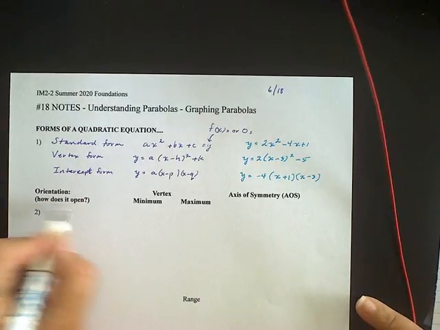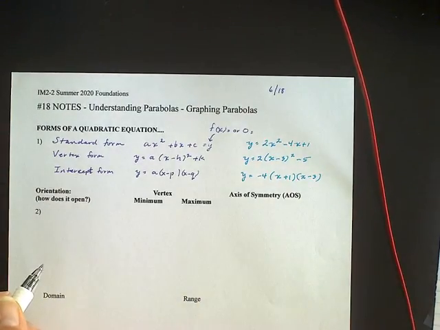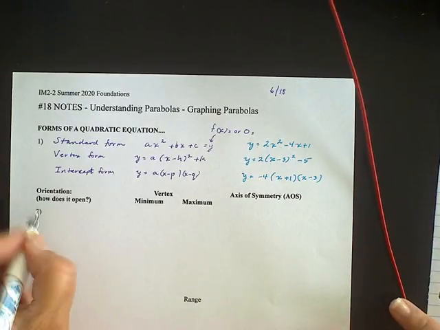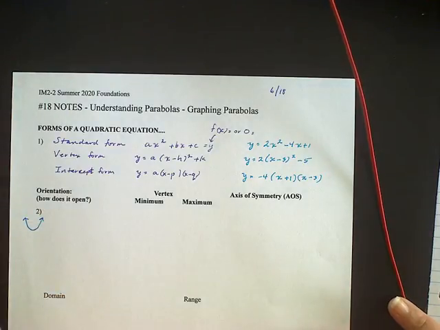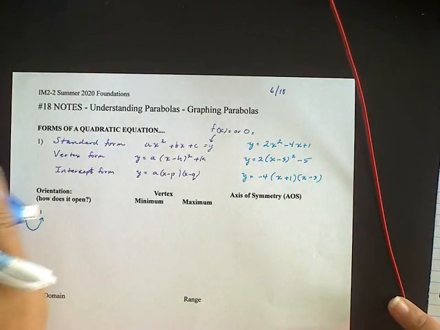Okay, so how does the graph open? It's either going to open up or it's going to open down. So if it looks like this, I'm just going to cross off this number here, it's in the way.